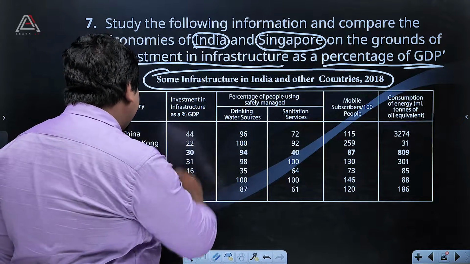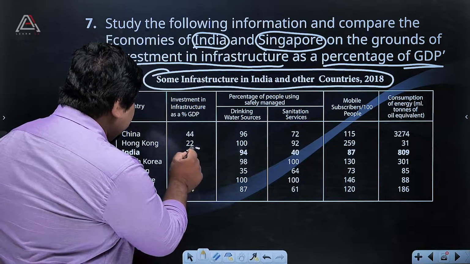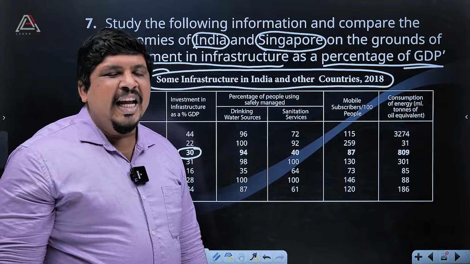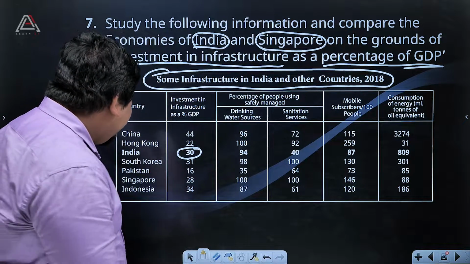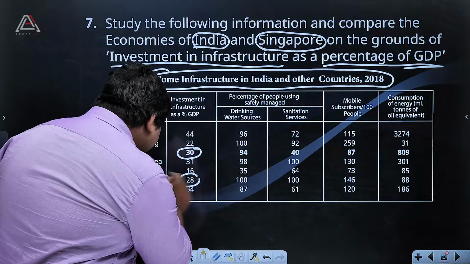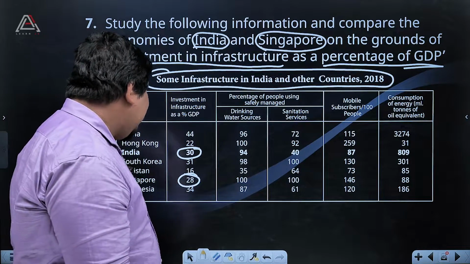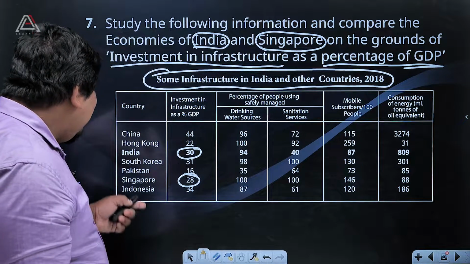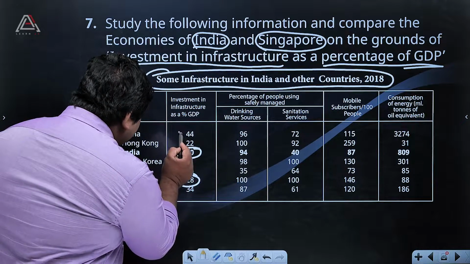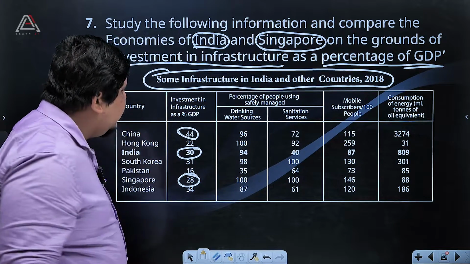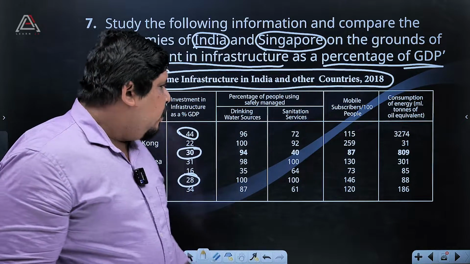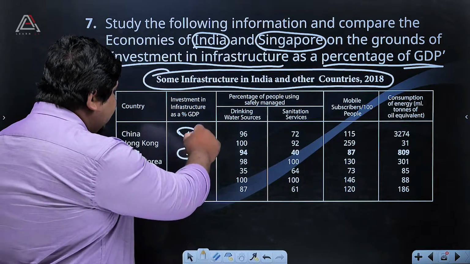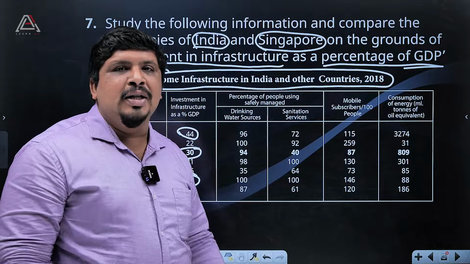Okay, investment in infrastructure. We can find here India, 30% of their GDP they invested in infrastructure. Then Singapore, 28% of their GDP invested for infrastructure development. And again we can take China. China, they invested 44% of their investment for the infrastructure development. Okay, so based on that, we can say that China is investing more for the infrastructure development.